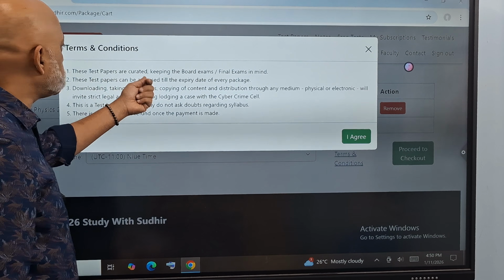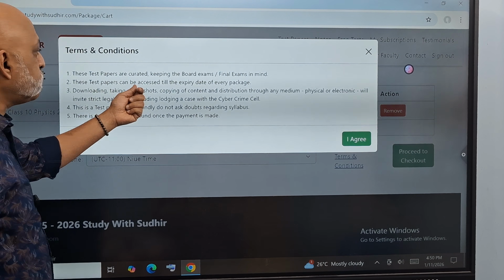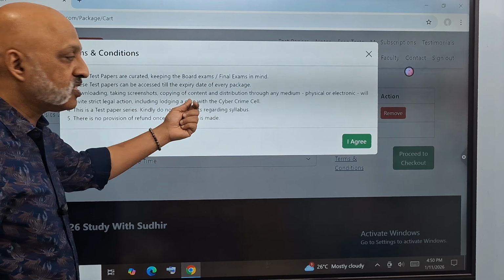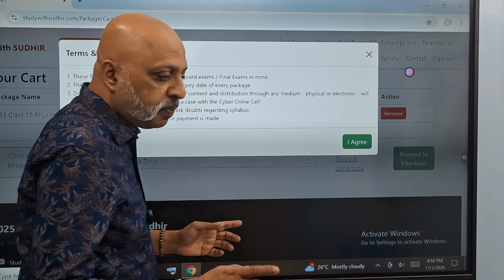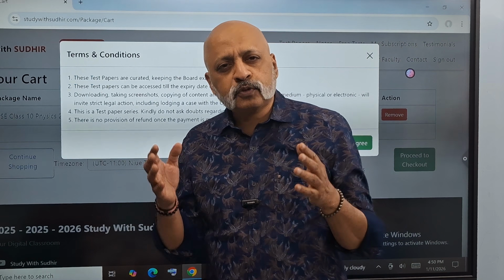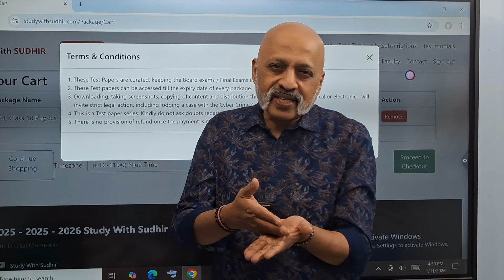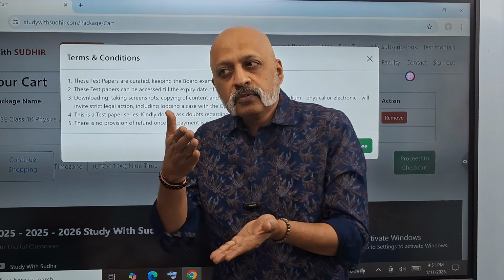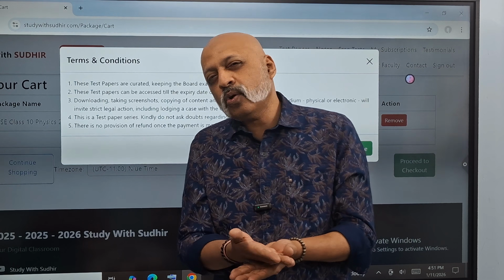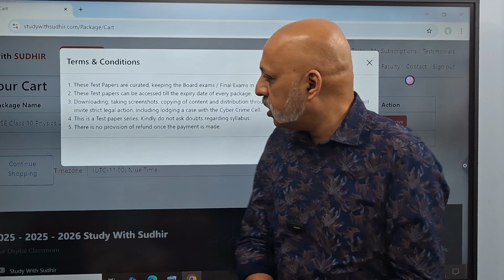It says the test papers are curated keeping the board exams or the final exams in mind. These test papers can be accessed till the expiry date on every package. Downloading, taking screenshots, copying of content is strictly prohibited. We have had too many issues like this. So please cooperate, which is why the prices have been kept so low so that you don't need to do this. There have been students, and I was heartbroken last year, students who have taught for 3-4 years doing this for money's sake. Don't do this. You all come from good families. Let's keep it honest. That's the essential purpose.